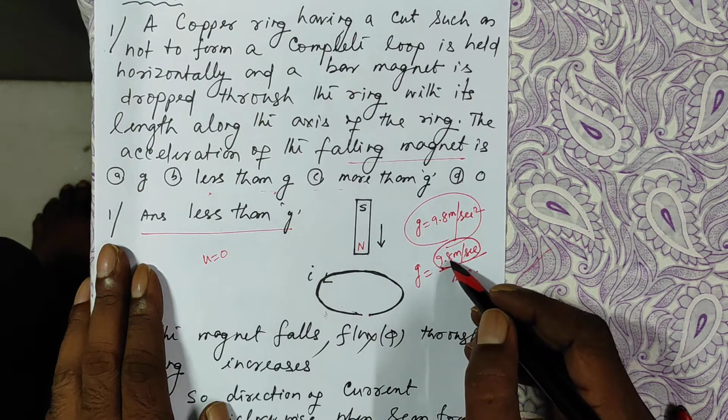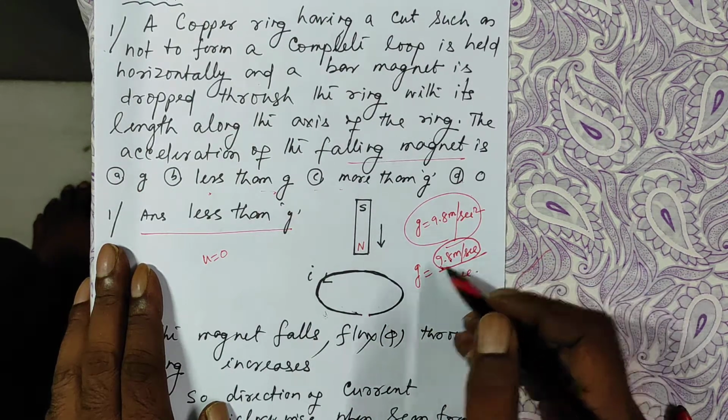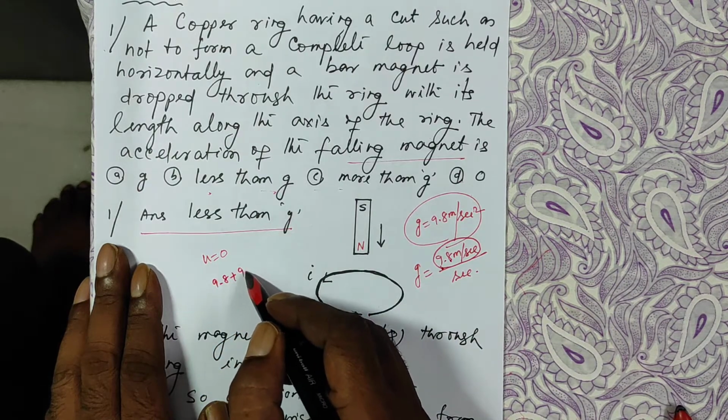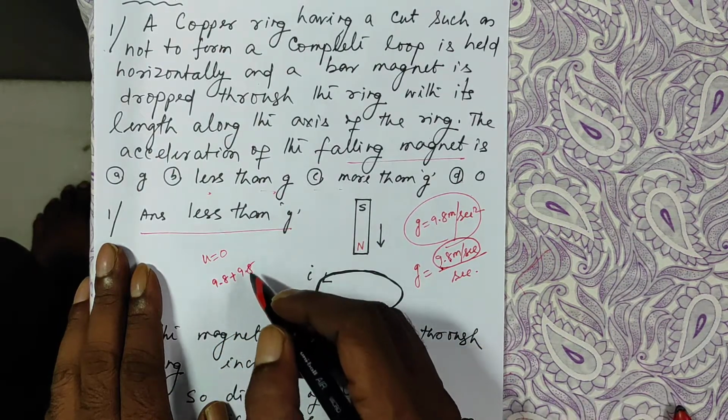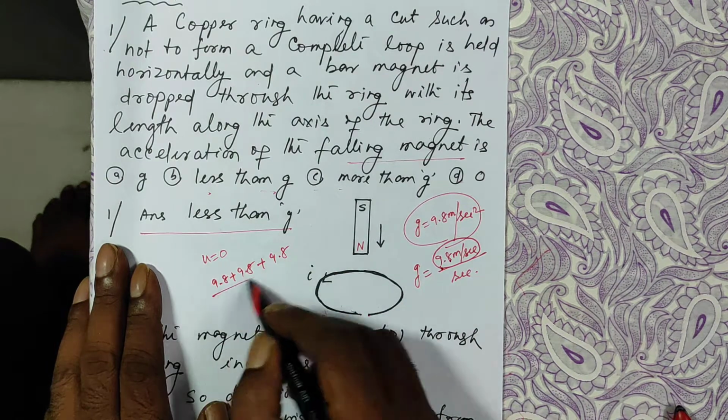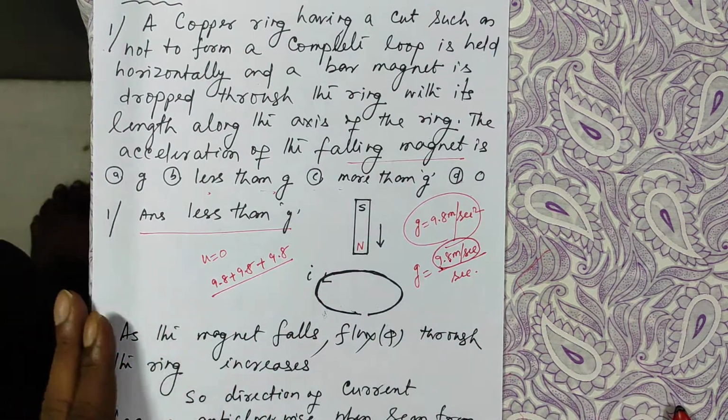After 1 second, it is 9.8. Again, after 1 second, the velocity will be 9.8 plus 9.8. Again, after 1 second, plus 9.8. That is the meaning of acceleration, right?